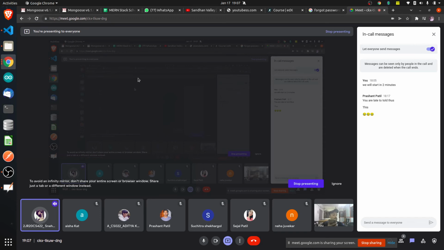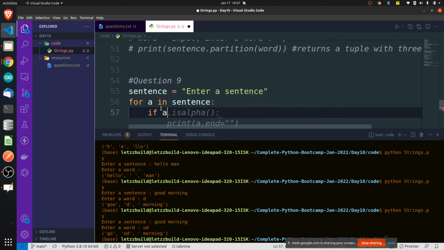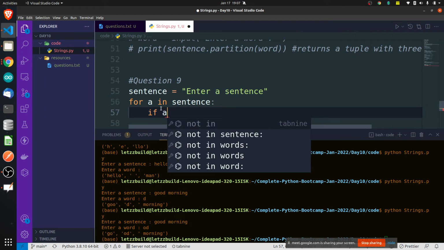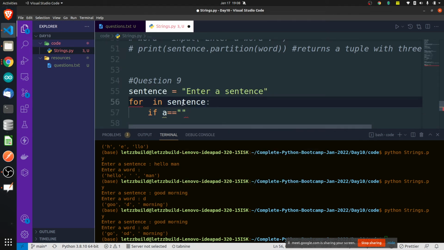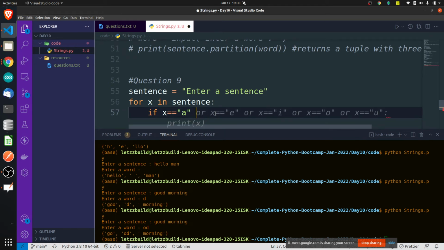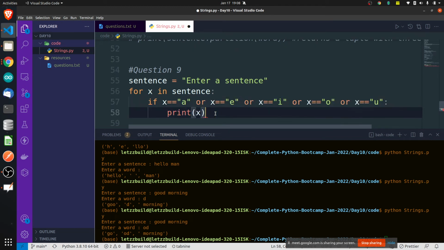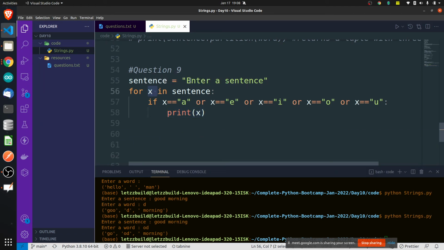If X is equal to A, or if X is equal to E, or if X is equal to I, O, U, any of these, then print X. Sorry, let's not use A here, let's use X. You understood? It will check whether, what is this X going to hold? First it is going to hold the first letter.